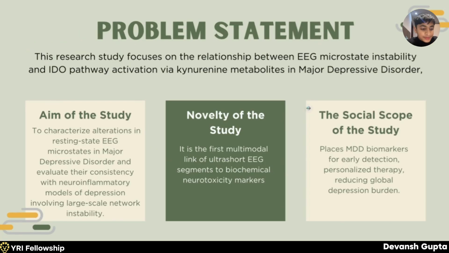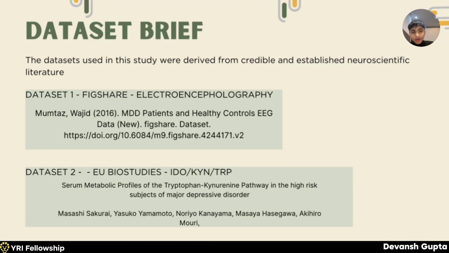Now, what is my problem statement? While analyzing EEG datasets early in this project, I noticed that MDD EEG signals were not simply altered, they were fragmented. Microstates appeared and disappeared rapidly, as if the brain could not sustain functional configurations. This observation led to a deeper biological question, which was what global biological process could destabilize large-scale neural activity.